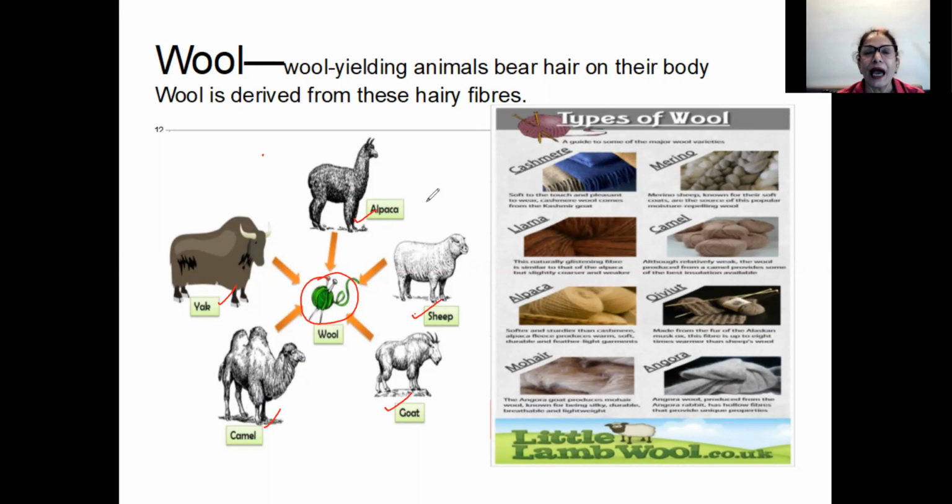Now, depending on the animal from which we get the fiber, wool, we can get the various types of wool known as Kashmiri wool, then llama wool, alpaca wool from the alpaca goat, then mohair, then we have camel wool, merino wool, then Angora. Angora is from the goats also, and from rabbits also you can get Angora wool. So these are the various types of wool. In lower classes, you must have learned only about sheep and goat. But then there are other animals also which give wool, and that wool is used to make certain products.